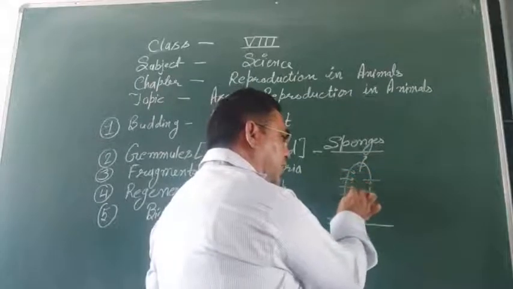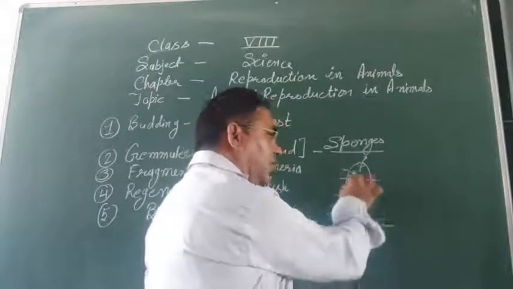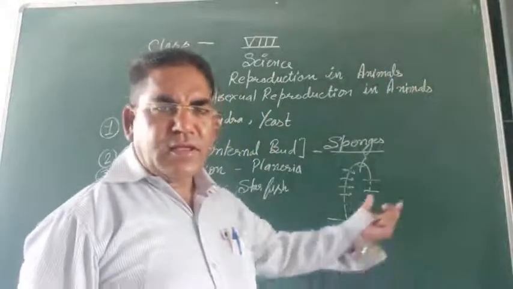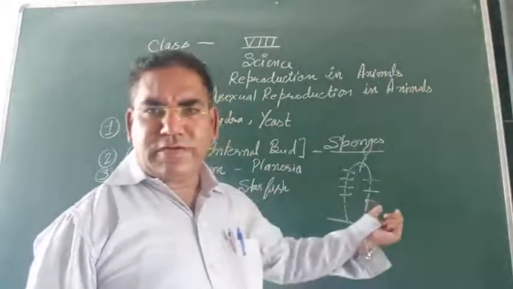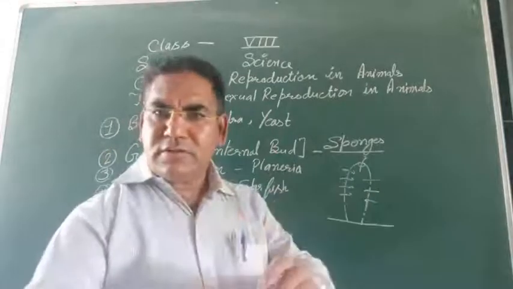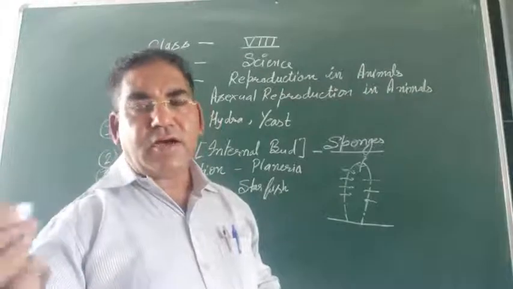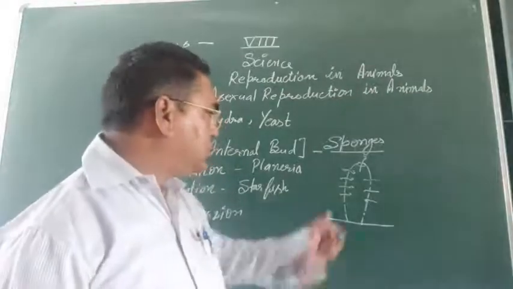Along with the water, food also enters and they feed upon small algae and bacteria.